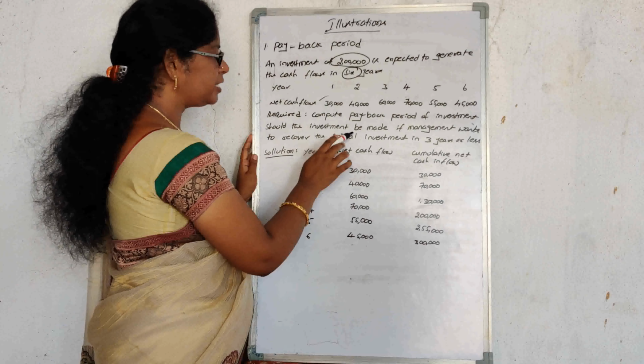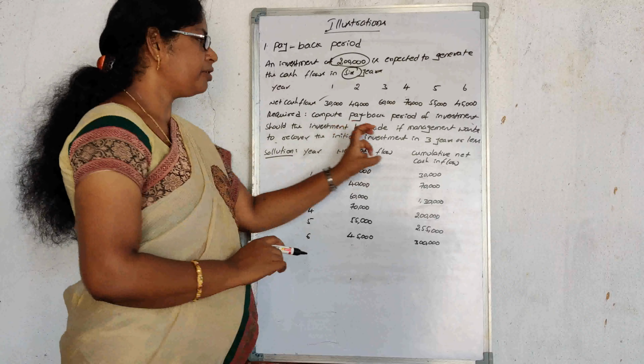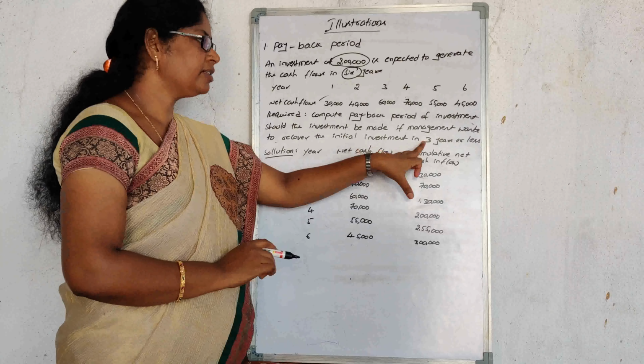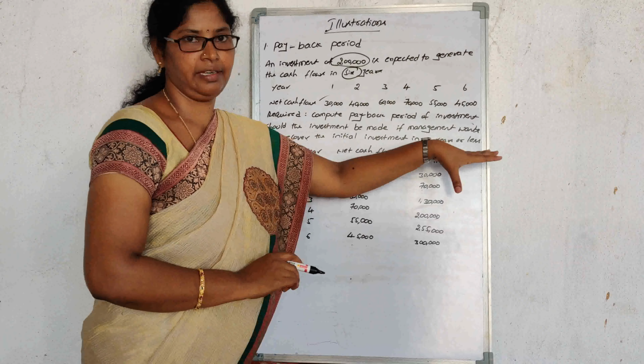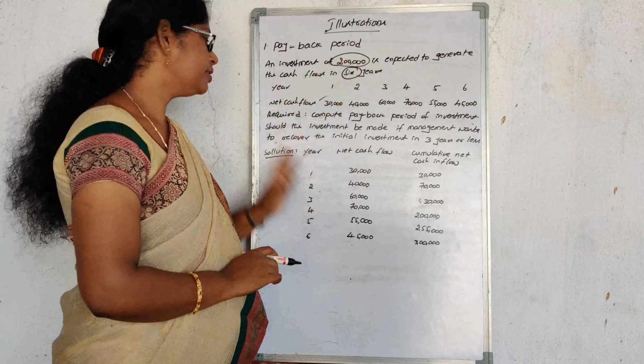What they are asking here, the required information, is to compute the payback period of the investment. Should the investment be made if management wants to recover the initial investment in 3 years or less? So they want to get back the initial outlay within 3 years or less. In case the period is in excess, the investment should not be made.